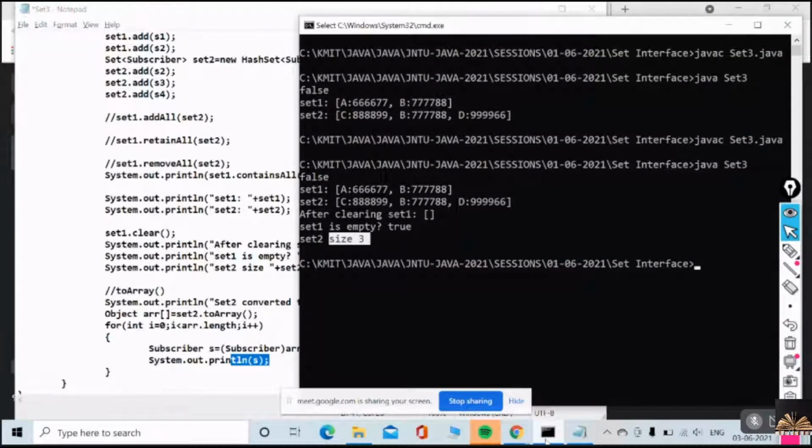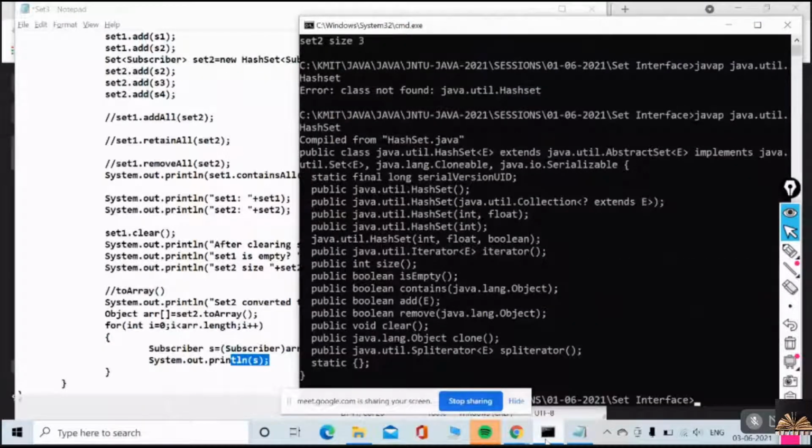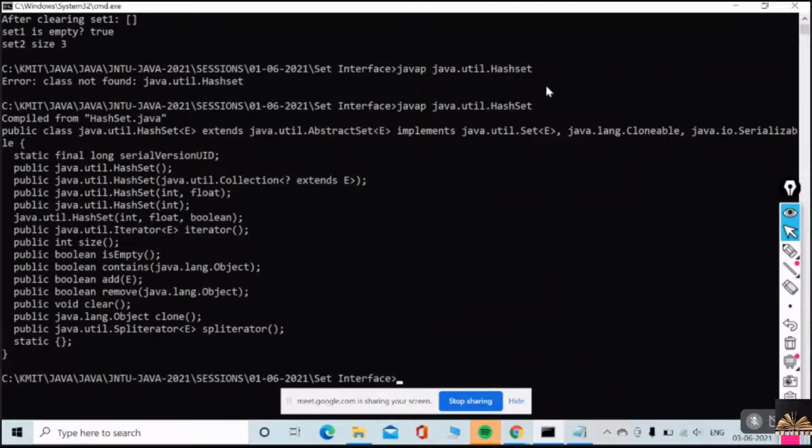Just hold on. Java dot util dot HashSet. Guys, have a look at this. There is a method.